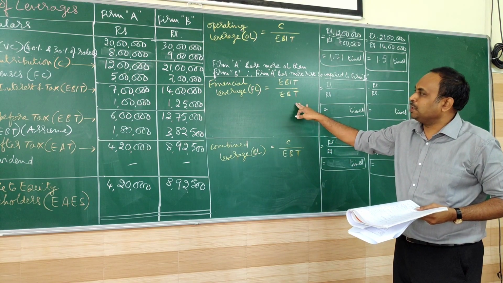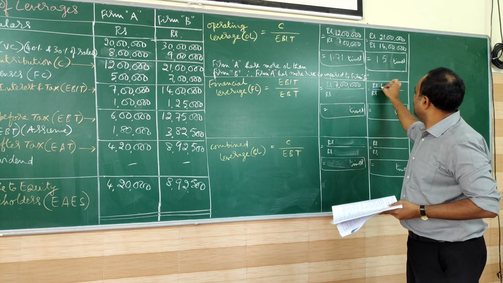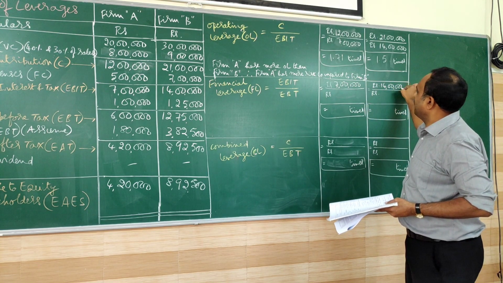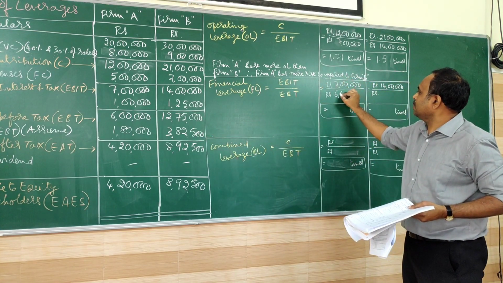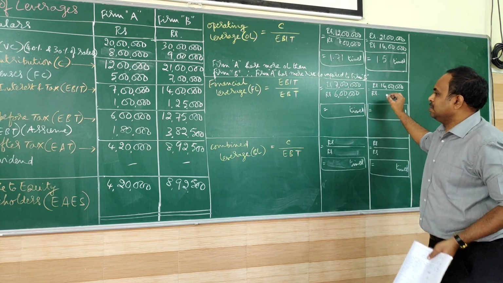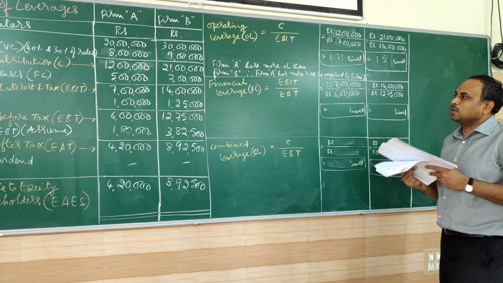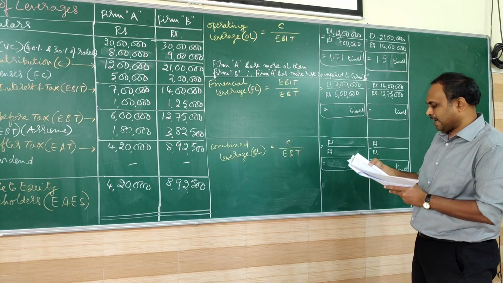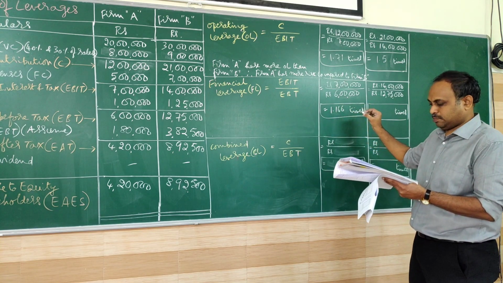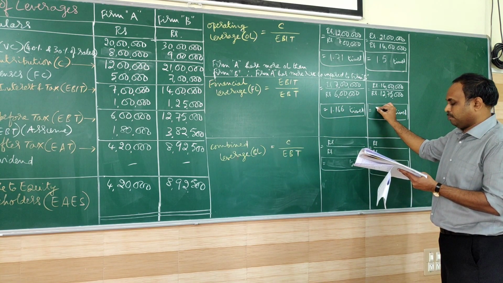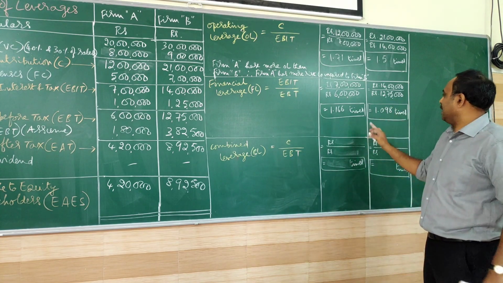Next I will move on to financial leverage. EBIT 7 lakhs and 14 lakhs. Then EBT 6 lakhs and 12,75,000. So if I calculate financial leverage, 7 lakh divided by 6 lakh, I get 1.166. Here I get for B 1.098 times.